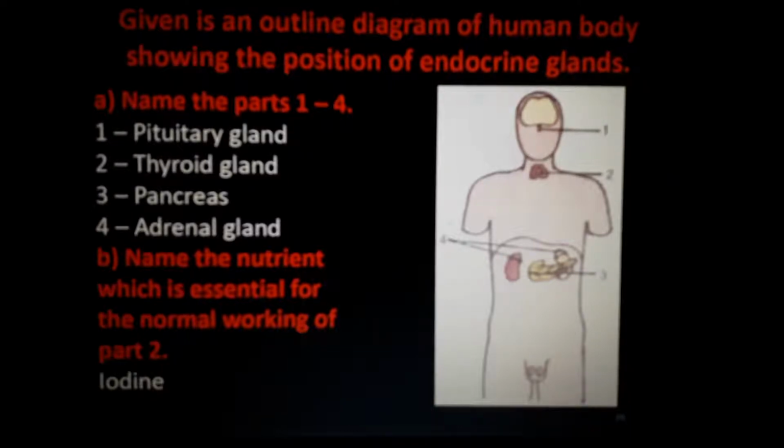Endocrine glands means, I think this definition is not in the textbook, maybe it is, I didn't check. But what are endocrine glands? See, for example, the pituitary gland. It's a very small gland present at the top. Its function is to produce growth hormones and to control all the other endocrine glands. He is the captain. The pituitary gland is the captain of all the other hormone secreting glands in our body. He is the master of all.